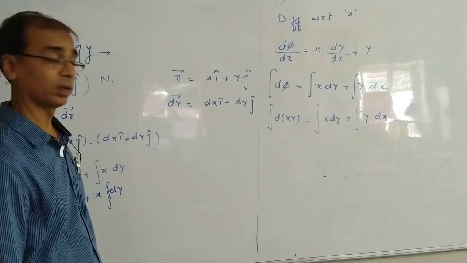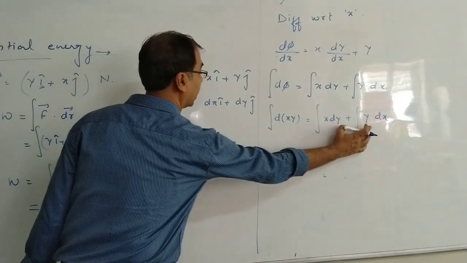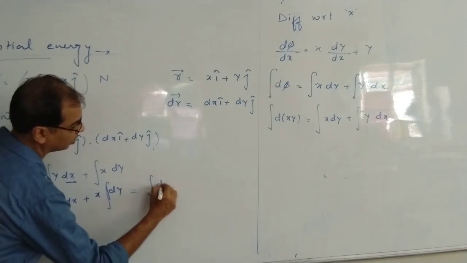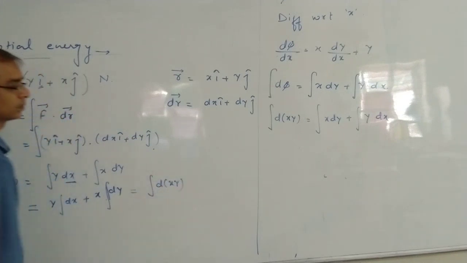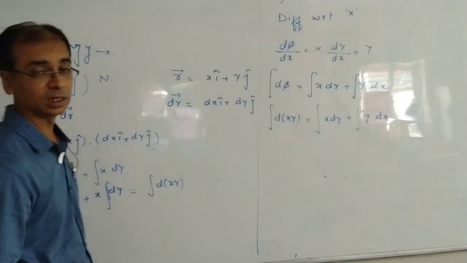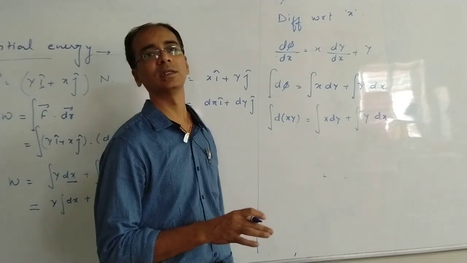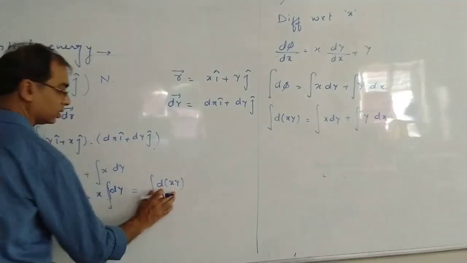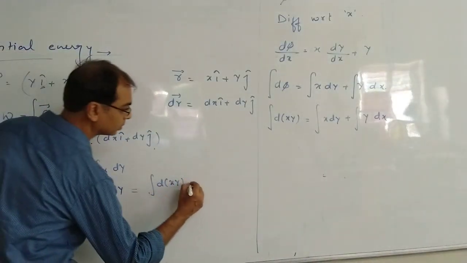Yes or no? Yes. So in place of this entirely, I can put d of xy. Now the integration of dx we used to write as x, and dy's integration as y. So the integration of d of xy is xy.